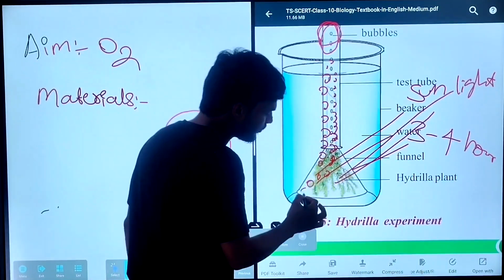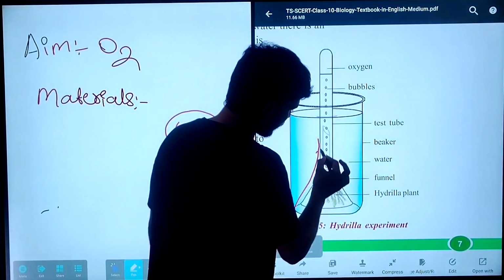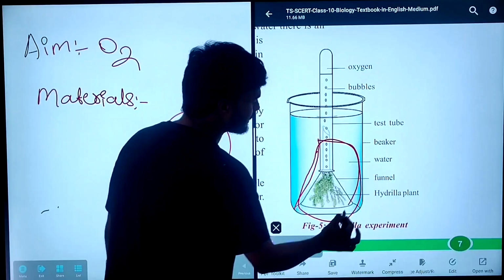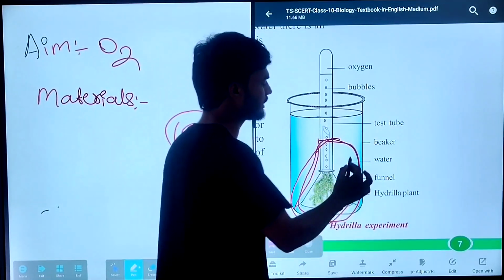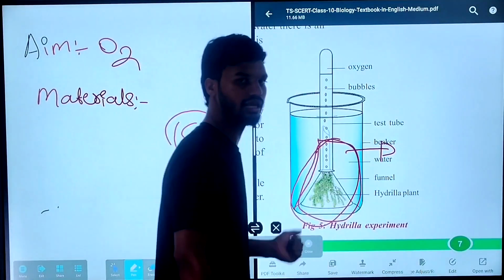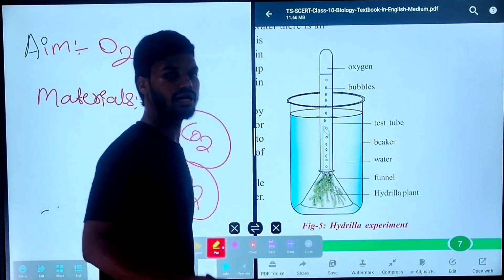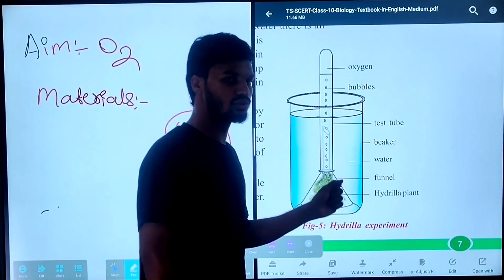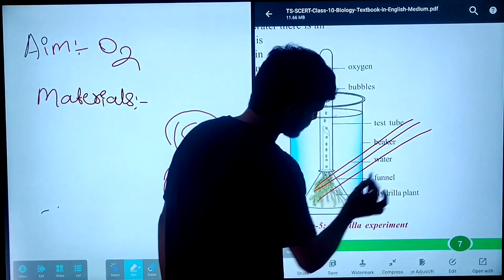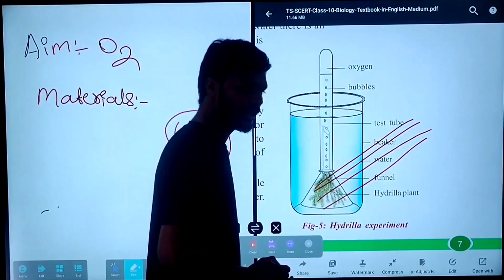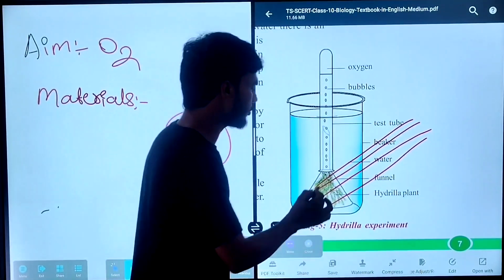So after 4 hours, the beaker and funnel covered with black paper show no change between initial and final. But the funnel not covered with black paper, exposed to sunlight for 3 to 4 hours, whenever sunlight falls on the hydrilla plant, it starts photosynthesis.